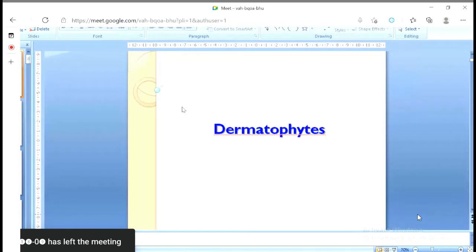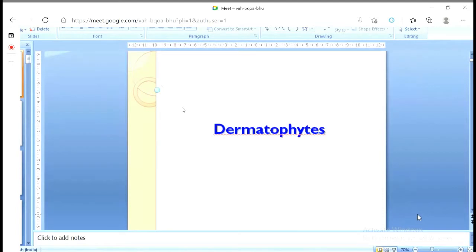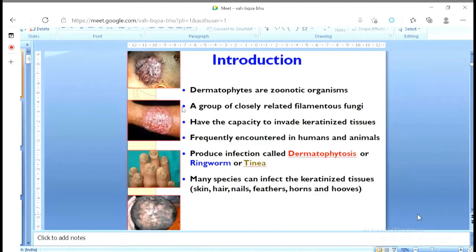So first one, the superficial mycosis, the most important one, these are the dermatophytosis. Dermatophytes means the fungi which cause the dermal infection, means skin infection. So let's see what is there. Dermatophytes are basically zoonotic organisms.